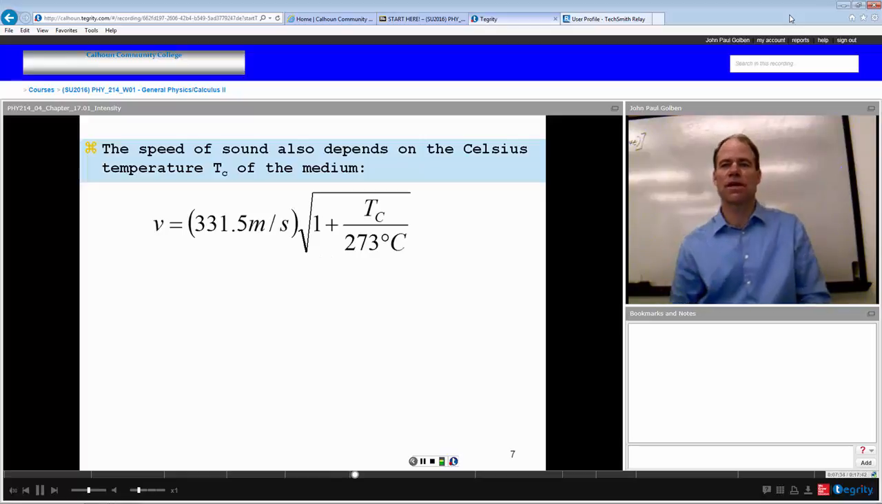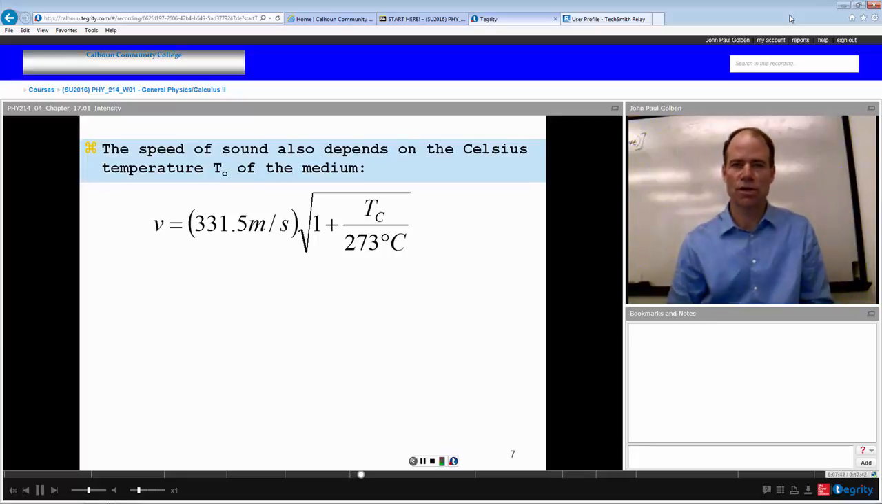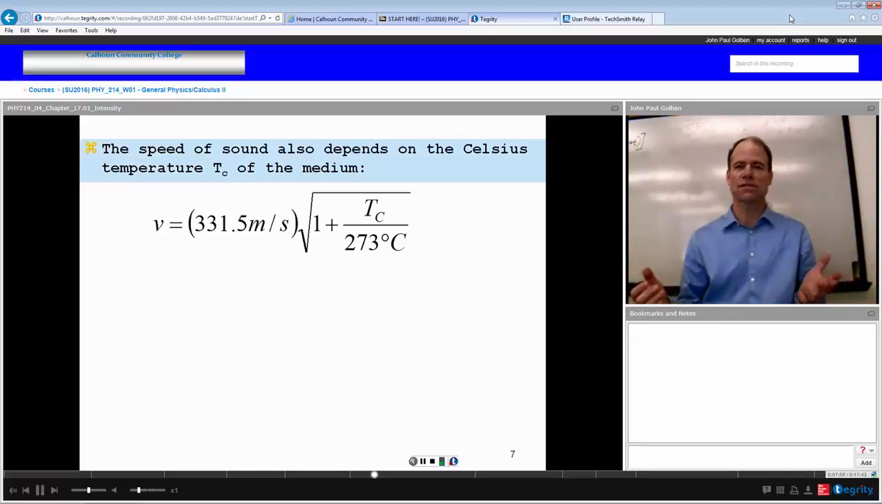Speed of sound also depends on the Celsius temperature. In particular, for a gas like air, the velocity of sound is 331.5 meters per second times the square root of 1 plus the temperature in Celsius divided by 273 degrees Celsius. Now, for most applications that we would have, the temperature in Celsius is going to be a pretty small number. I mean, room temperature is 20 degrees Celsius. Freezing outside would be 0 degrees Celsius. So we're talking a range for our normal being about 0 to 40 degrees Celsius.